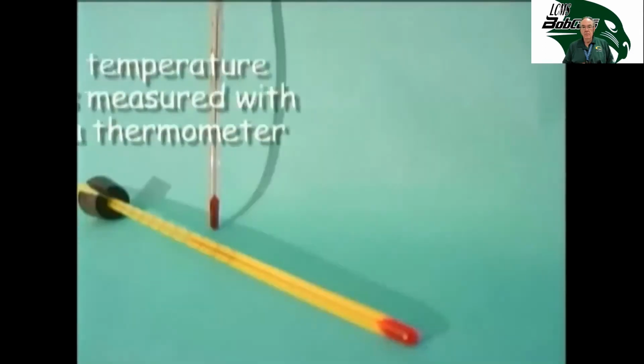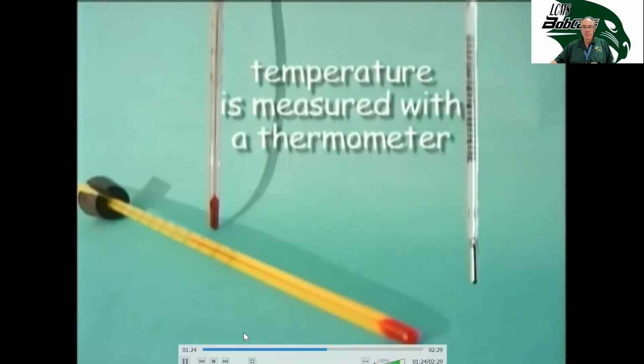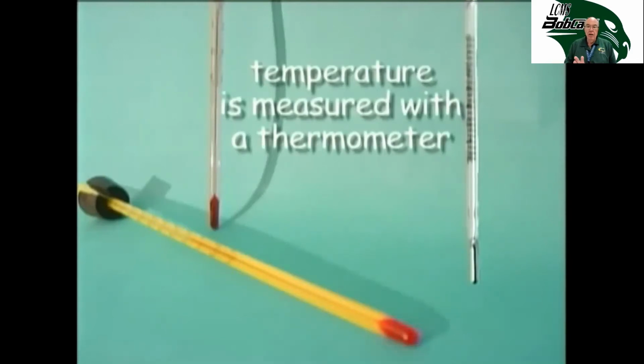Temperature is measured with a thermometer, which is usually a hollow tube with either mercury or colored alcohol in it. The fluid will move up or down the tube, depending upon the temperature of the substance being measured. This is another example of thermal expansion. As the particles of the alcohol or the mercury inside the glass tube heat up, they move faster. As they move faster, they take up more space. As they take up more space, it expands up the tube.